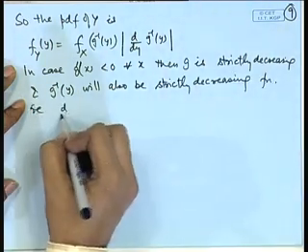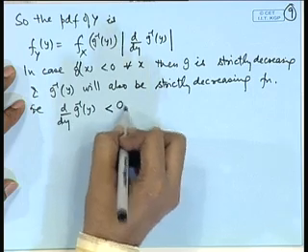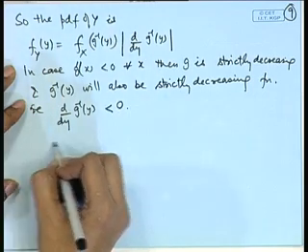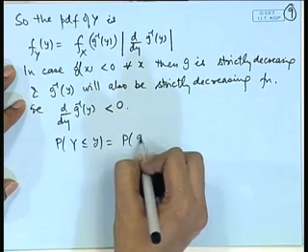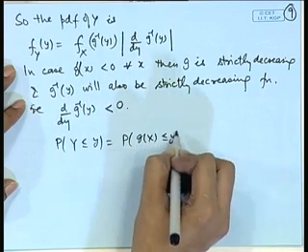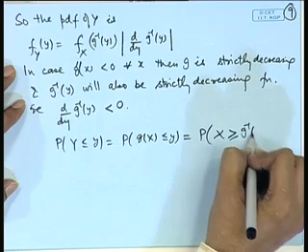That is d by dy of g inverse y will be less than 0. So, when we consider probability of y less than or equal to y, this will be equivalent to x greater than or equal to g inverse y.